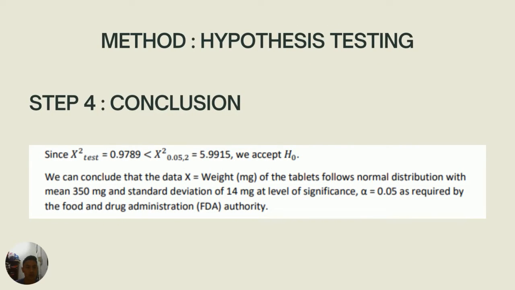So since the chi-squared test is lower than the chi-squared critical, we tend to accept H0. So we can conclude that X follows a normal distribution with a mean of 350 milligrams and a standard deviation of 14 milligrams, as required by the FDA authority. That's all.